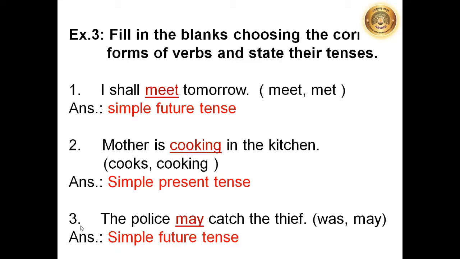And the last example, the police dash catch the thief. Was and may are the options given. And we have to write may, because was shows that it is past tense. But here the action may happen. It is not sure. So we have to use may. This is the simple future tense, that the police may catch the thief. Police have not caught him already. So we have used may. That is simple future tense.